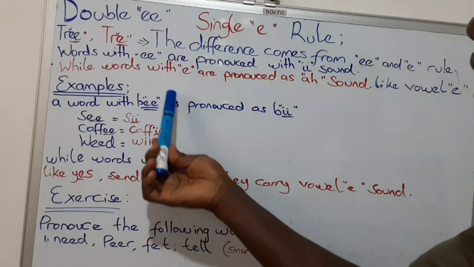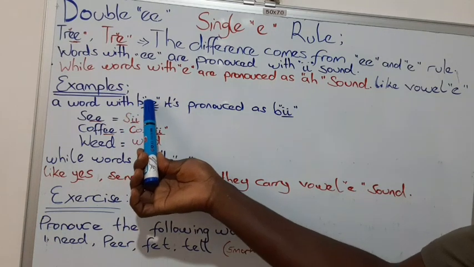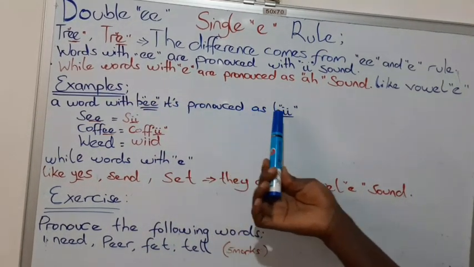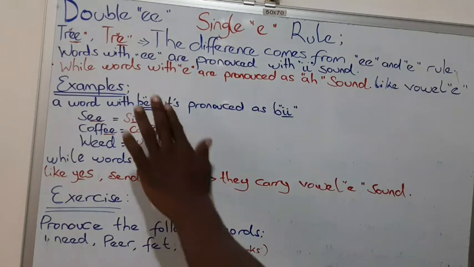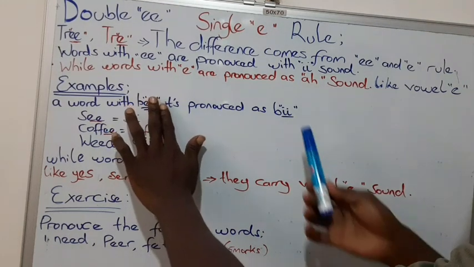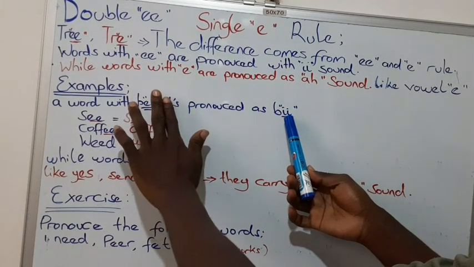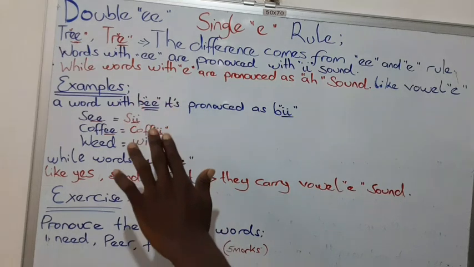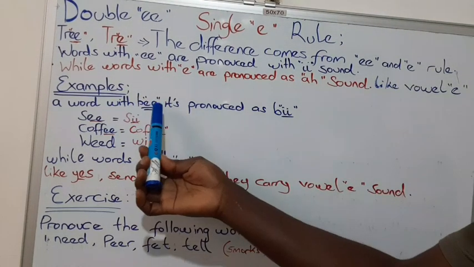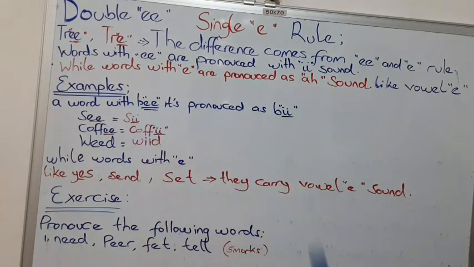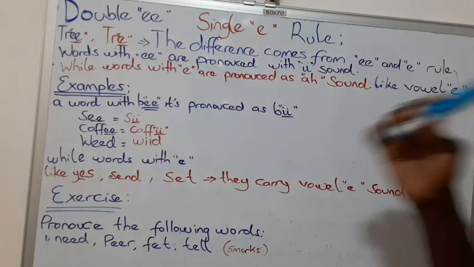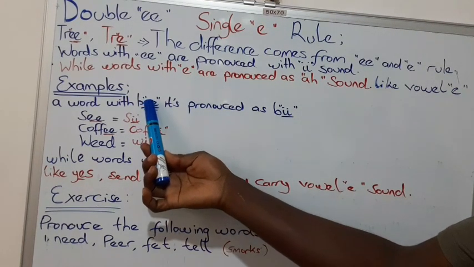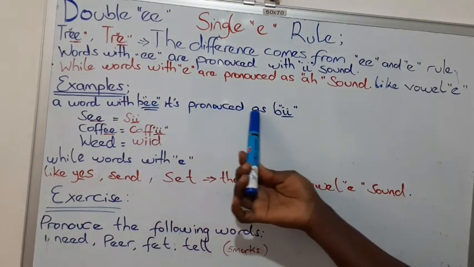A word with double E, bee, is pronounced as B. It is as if here where there is double E, there is I. And we say I according to vowel letters Y. So that's why here we say bee, not bay, but bee because of double E.